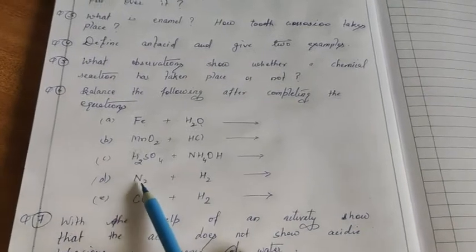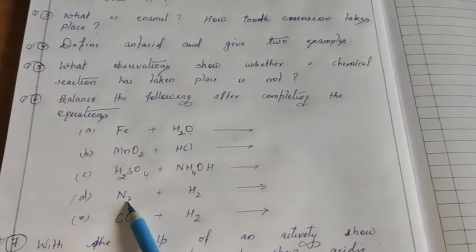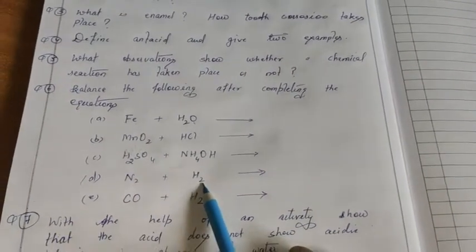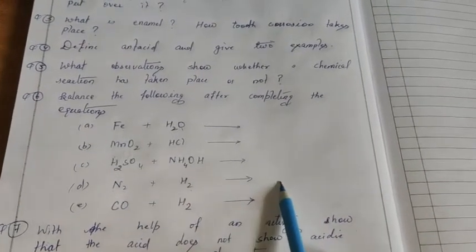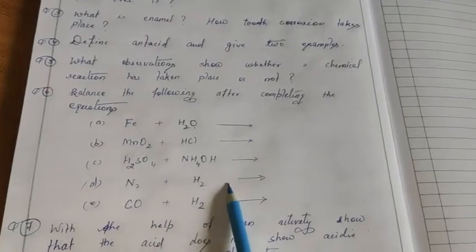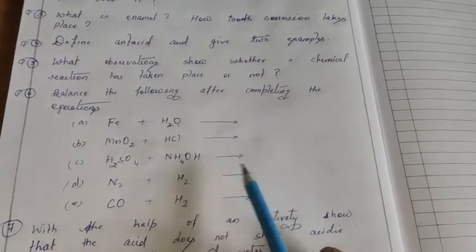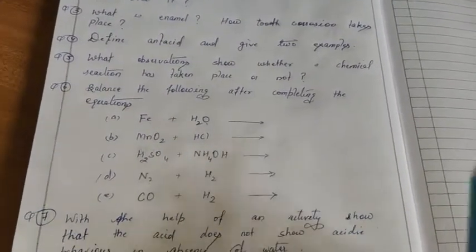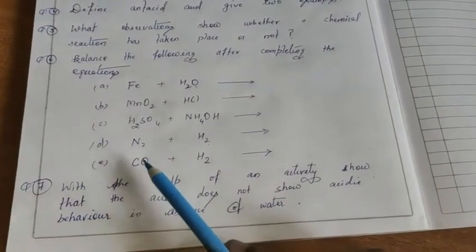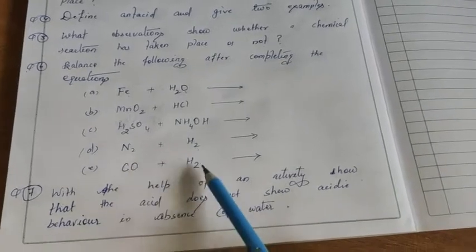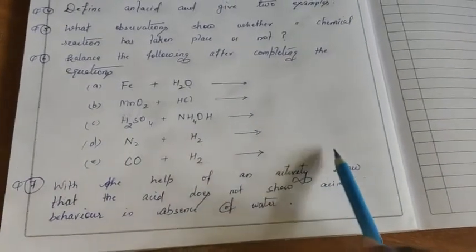Fourth one: what happens when nitrogen is heated with hydrogen? When nitrogen reacts with hydrogen, what does it form? This is an example of combination reaction. So you have to write the product and then balance it. Last one of this question number 6: when carbon monoxide is treated with hydrogen, what does it form?